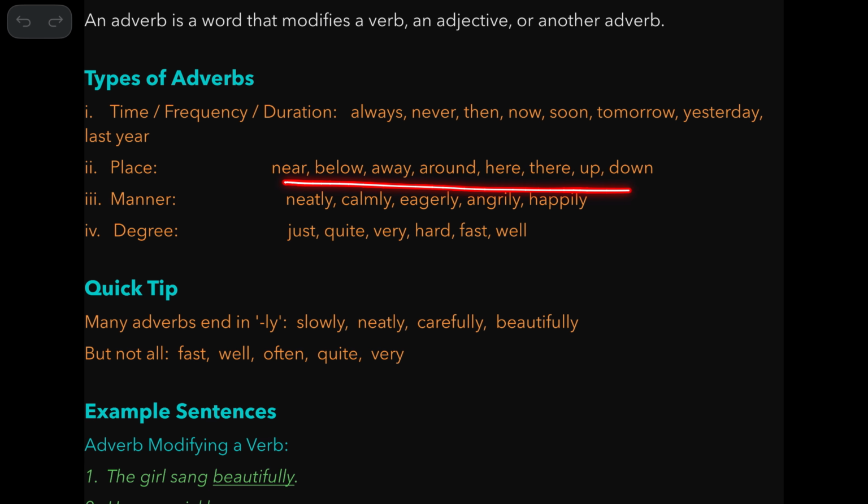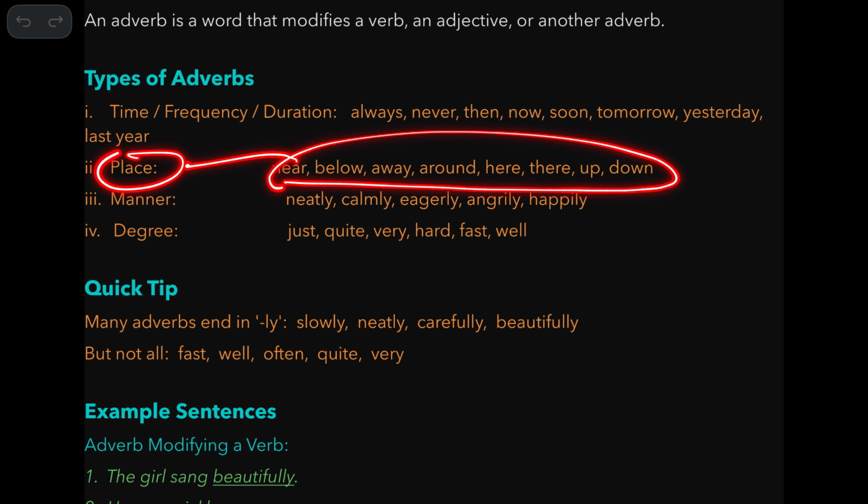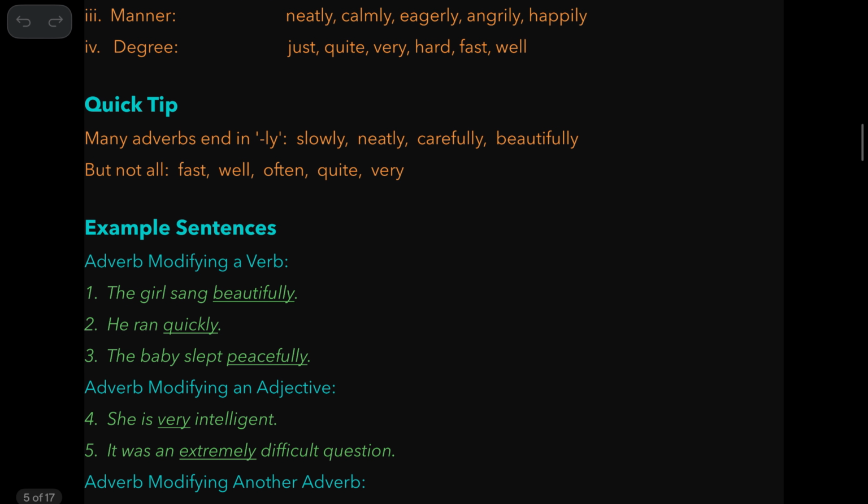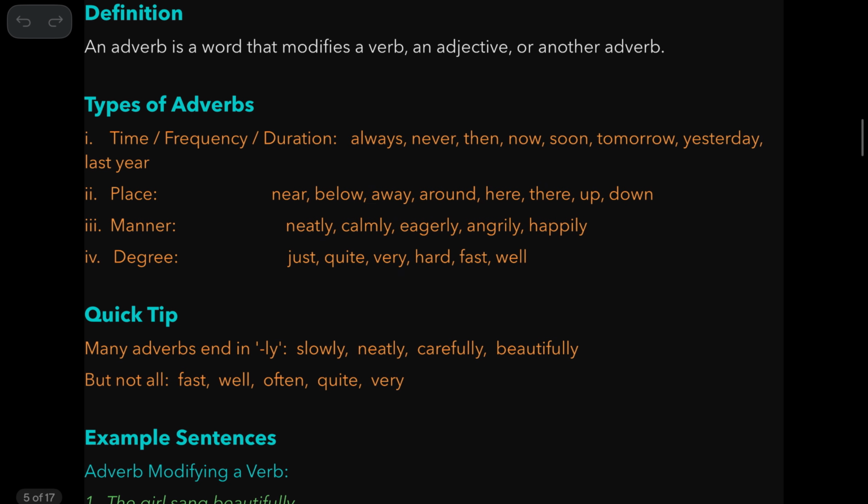And these are words that refer to the place, like near, below, away, around, here, there, up, down. And these tell us about the manner in which some action takes place. And here they talk about degree of the action: just, quite, very, hard, fast, well. They are used before adjectives and adverbs. As we have already seen, they can actually modify adjectives and adverbs.